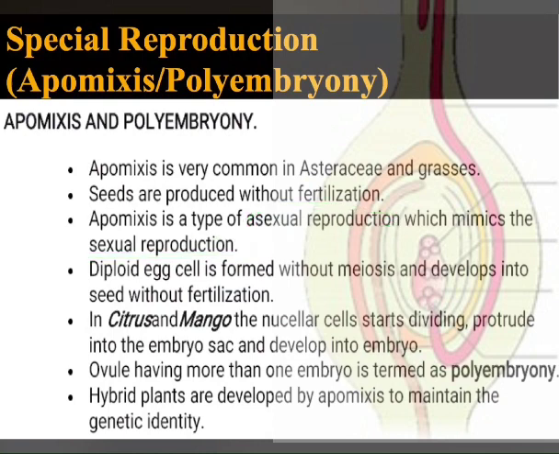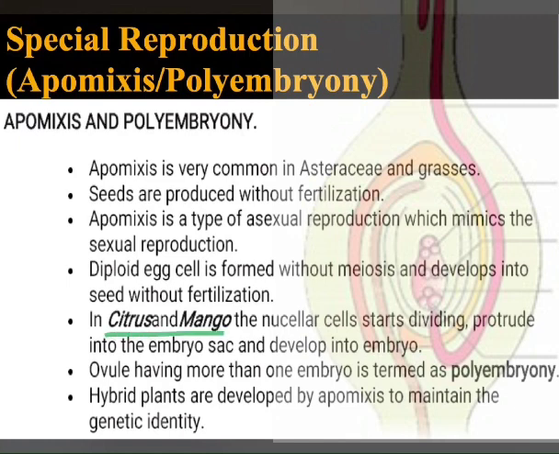What happens here? Sometimes a diploid egg cell is formed without reductional division, without meiosis. While it is getting formed, there is no reductional division, so it remains diploid and develops into seed without fertilization. So it mimics sexual reproduction, but is actually asexual reproduction because meiosis is not taking place here.